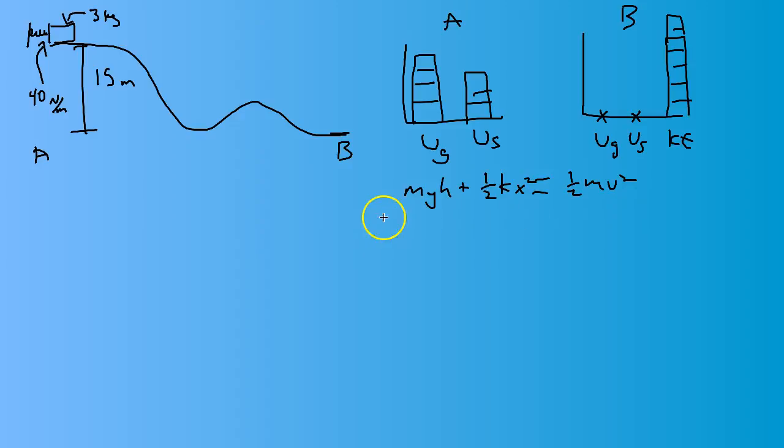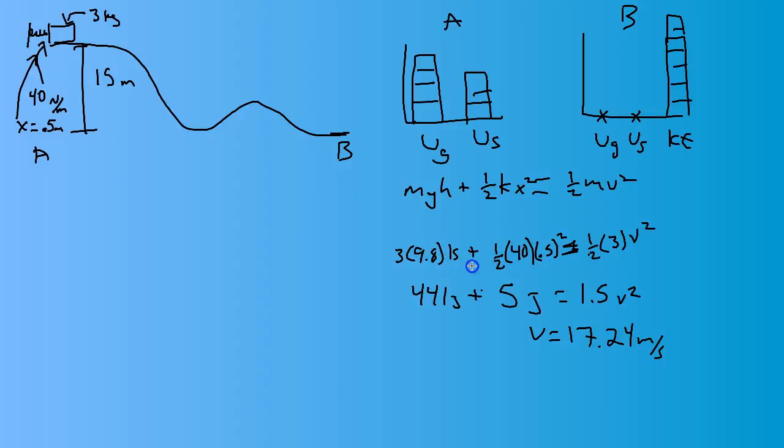You could solve for anything here using this relationship. Let's say the spring is compressed about 0.5 meters. Go ahead and solve for v, the velocity of the object at the bottom of the hill.